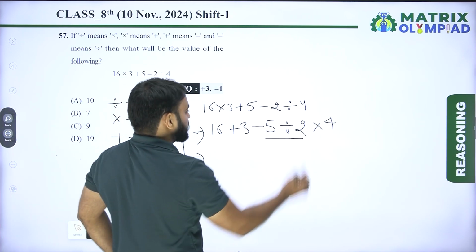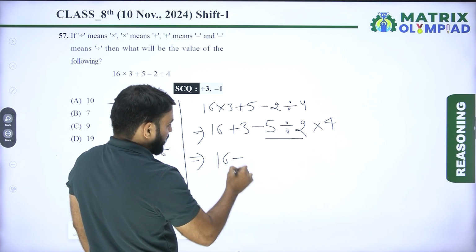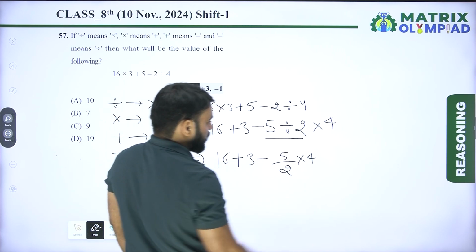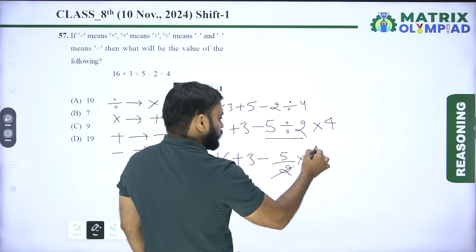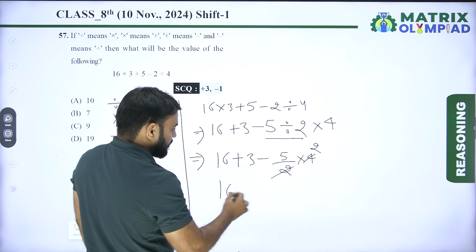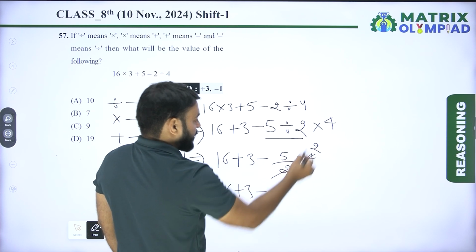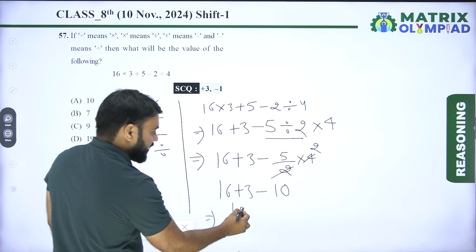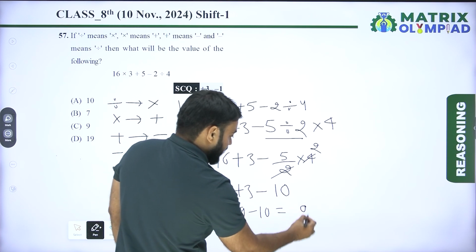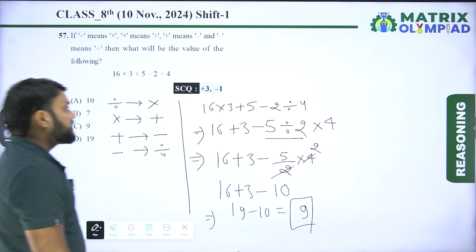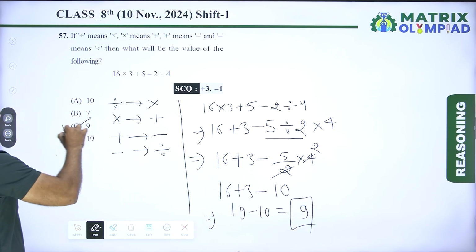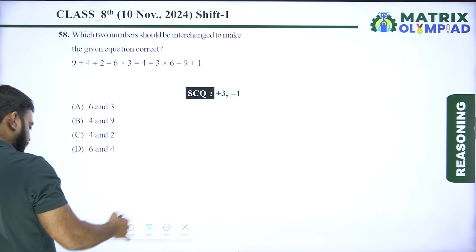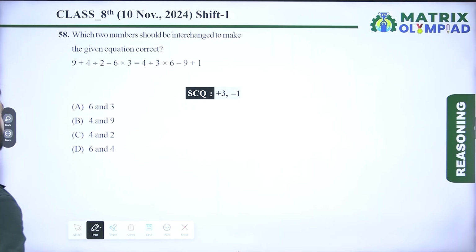Now using the BODMAS rule in this equation, 16 plus 3 minus 5 divided by 2 into 4. So 2 4s are 4... 16 plus 3 minus 5 into 2 means 10. So 16 plus 3 means 19, minus 10 means 9. So the value of the given equation is 9. So option C is the correct answer of this question. Now let's move on to the next question. Now the next question is question number 58.